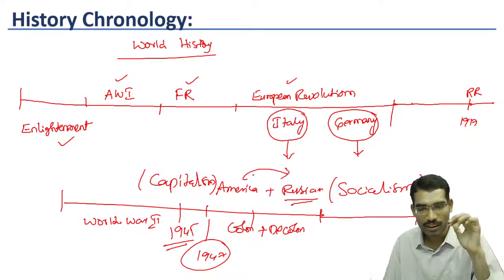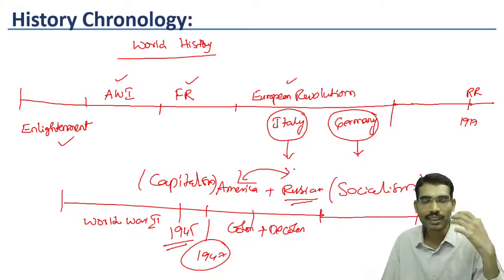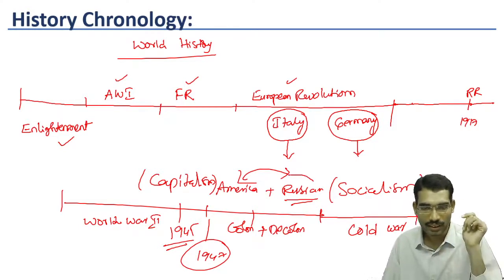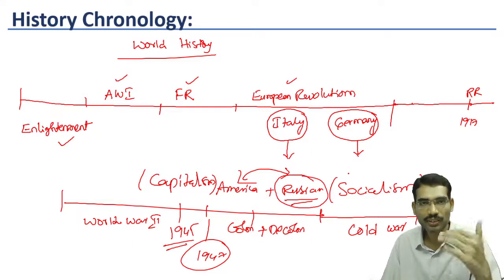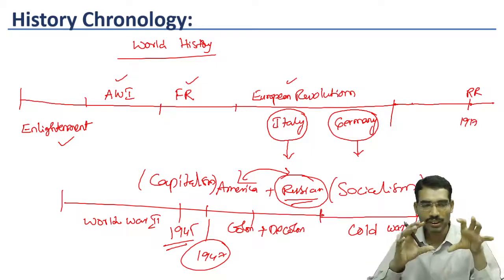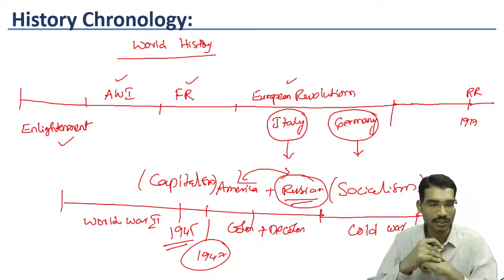Now they started fighting in a different way, that was called Cold War. It continued till 1990s. In 1990s, Russia itself got split into different countries. Now the Cold War ended. So we have to see all these aspects in our world history.